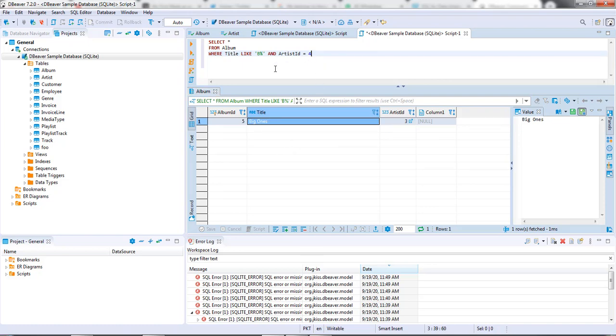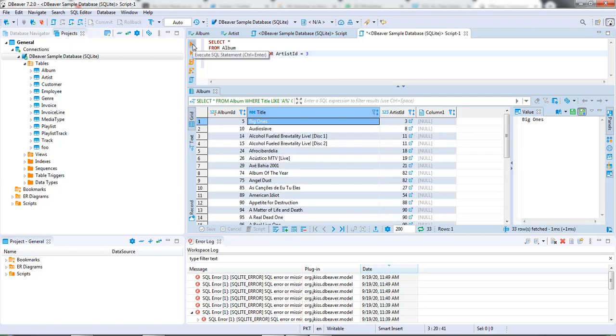We can play around with this. We're not getting any row for this. So we only are getting one value over here. So that is basically the AND command. But if I were to write the OR command, all of the values will be returned in which either one of the statements works.